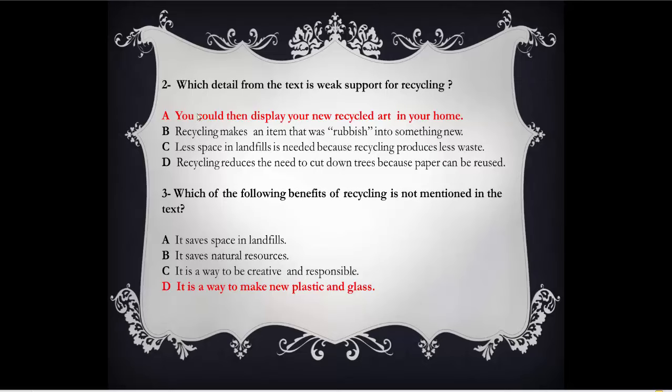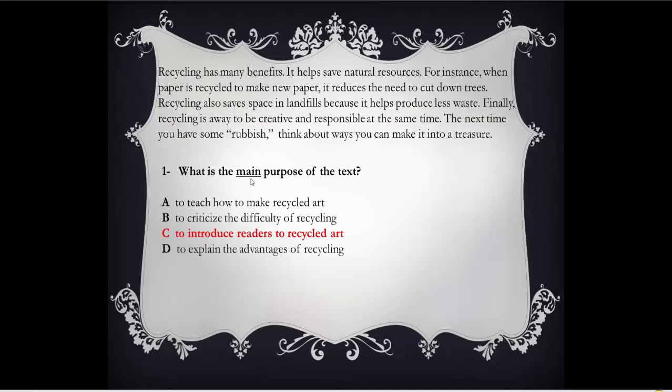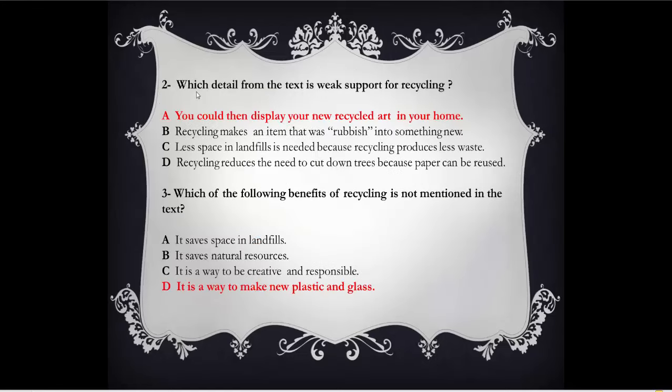Question 2. Which detail? This is the second main type of question in the reading texts, which looks for details. In the previous question, we looked for the main purpose or the main idea of the whole text. Here in question 2, we are looking for detail. Which detail from the text is weak support for recycling? Weak support for recycling. Which detail from the text is not very important about recycling? Let's read the 4 options.